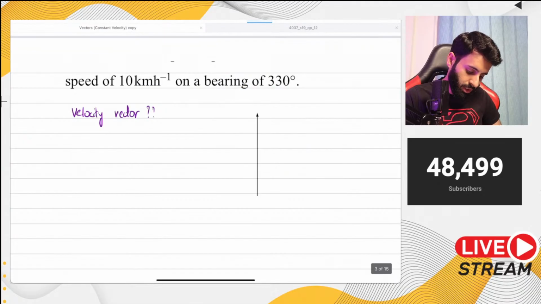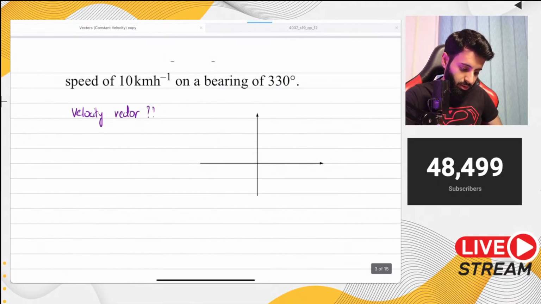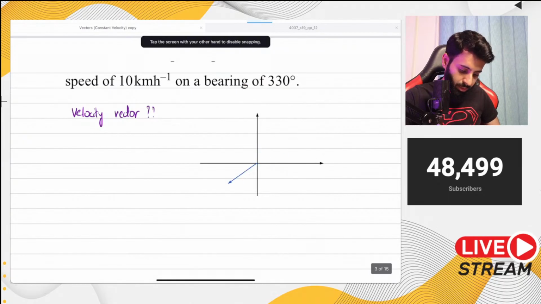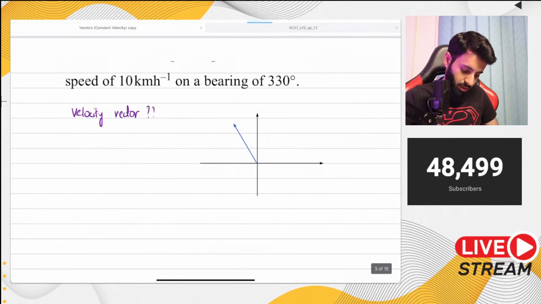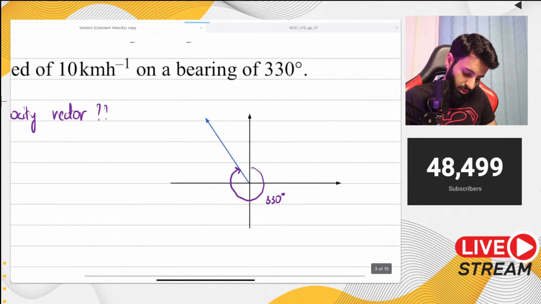First of all, identify the quadrant. The quadrant is going to be the second quadrant, and this is where the object is headed. So this angle here is 330 degrees, which means this is going to be 30 degrees.